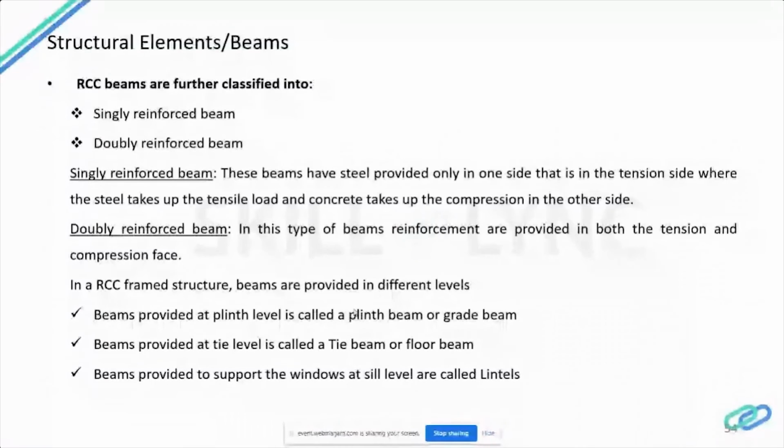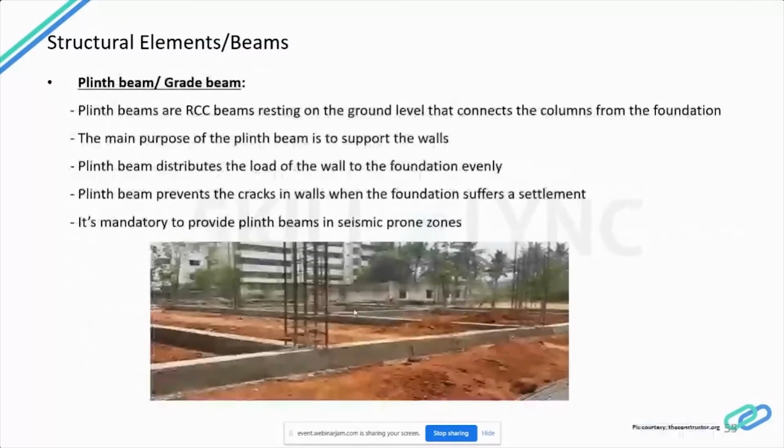So let's see what is a grade beam. As I said, you can see the grade beam resting on the ground. So plinth beams are RCC beams resting on the ground level that connect the columns from the foundation. The main purpose of a plinth beam is to support the walls. This plinth beam distributes the load of the wall evenly to the foundation through the column below the ground. It also prevents cracks in walls and protects against settlement in the foundation.